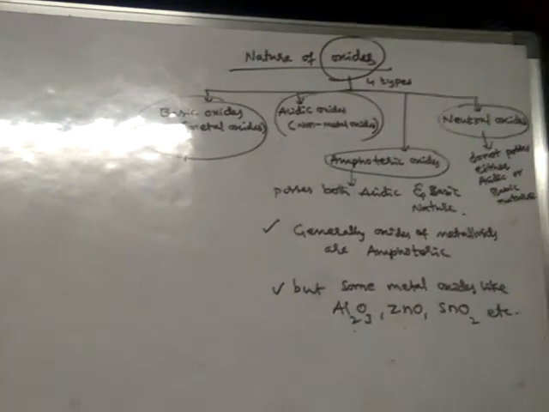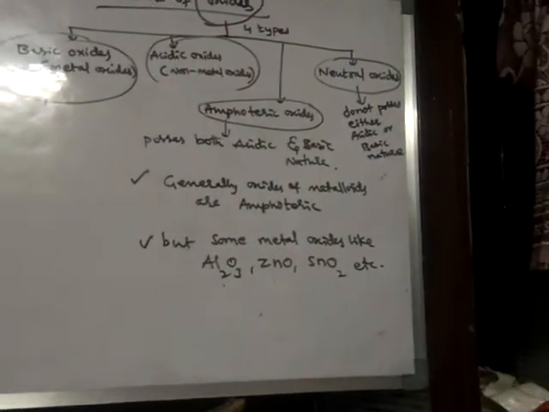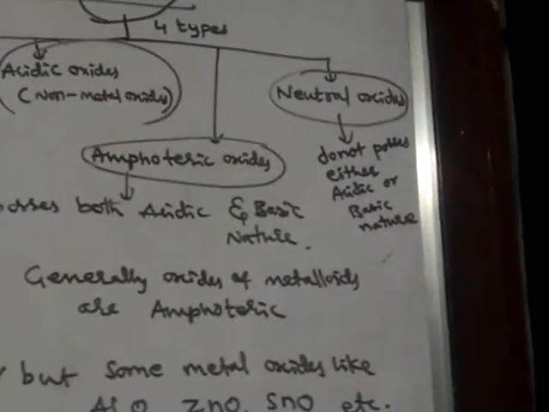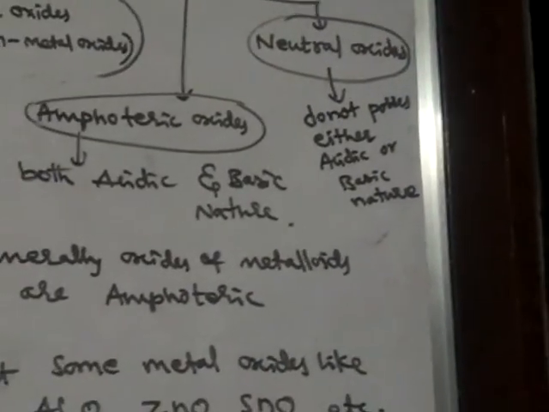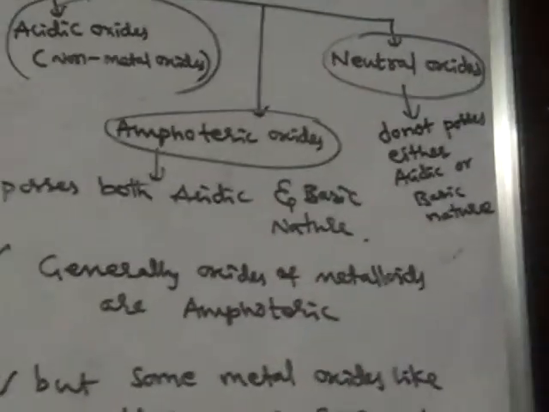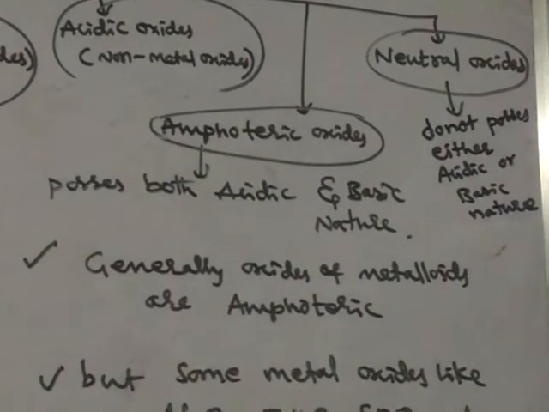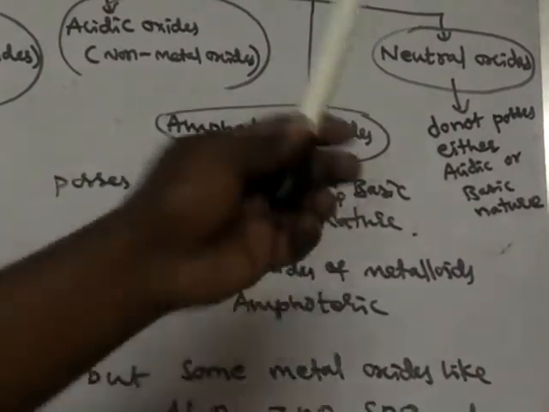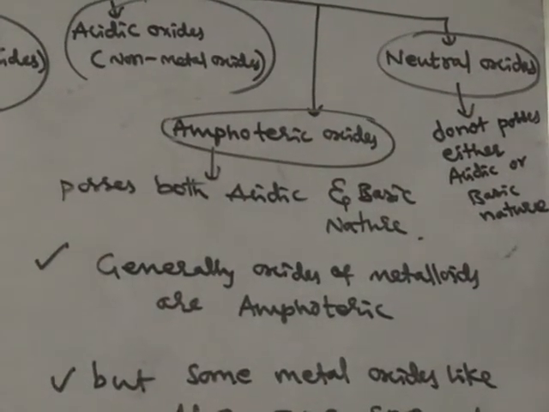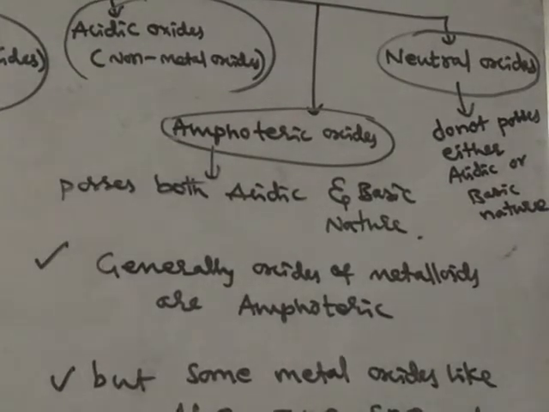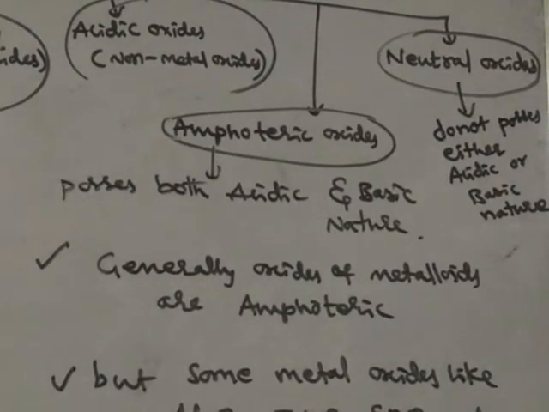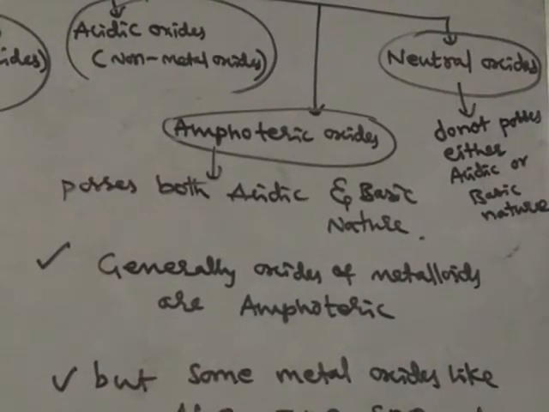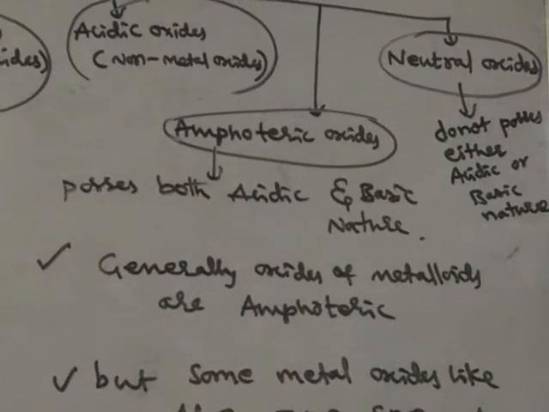What are neutral oxides? The oxides which do not possess either acidic or basic nature are said to be neutral oxides. Amphoteric oxides possess both acidic as well as basic nature, but neutral oxides do not possess either acidic or basic nature. So such oxides are said to be neutral oxides.